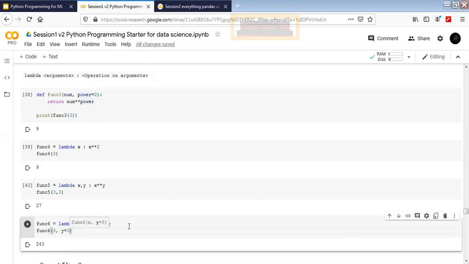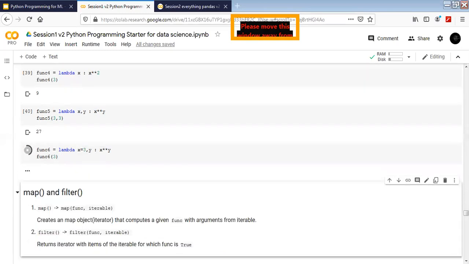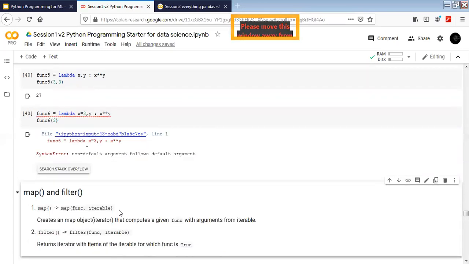Like this, are you asking for? No. Simply on the above statement, just put x equal to 3 and y equal to that only. Like this. Yes. And here inside function 6 below the statement, we need to just pass that 3 only. No, remove that 2 and comma. Yes. So this is not going to work.